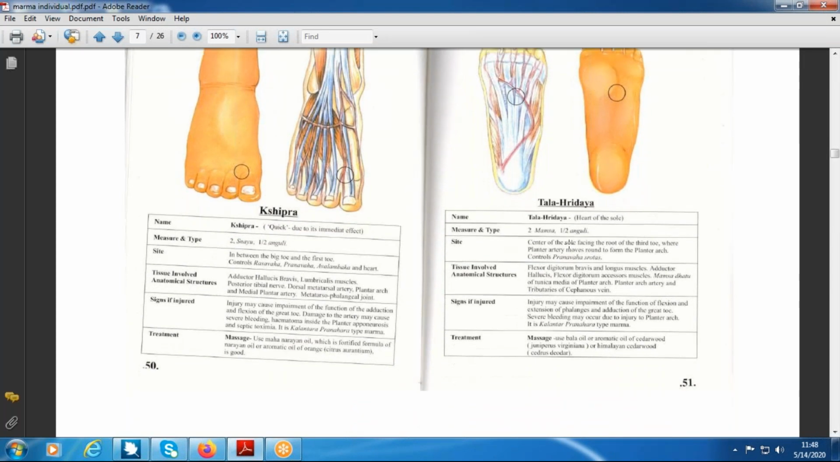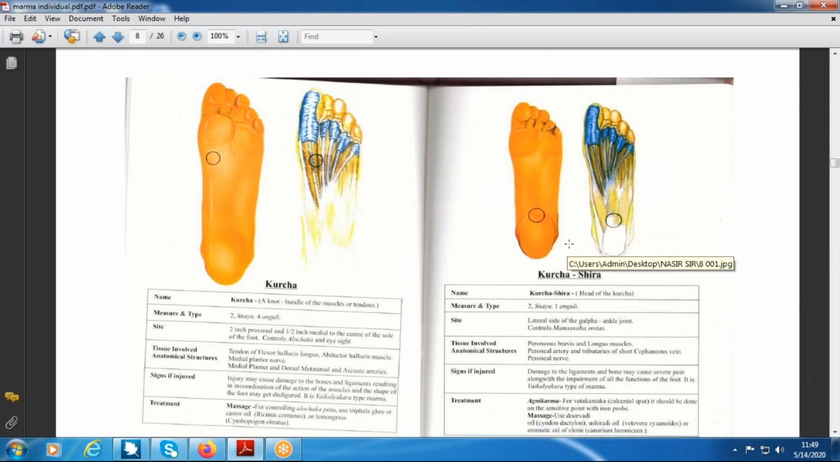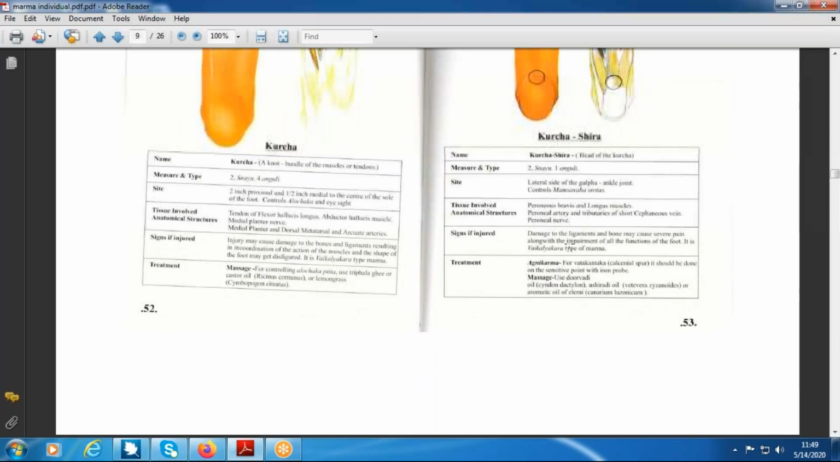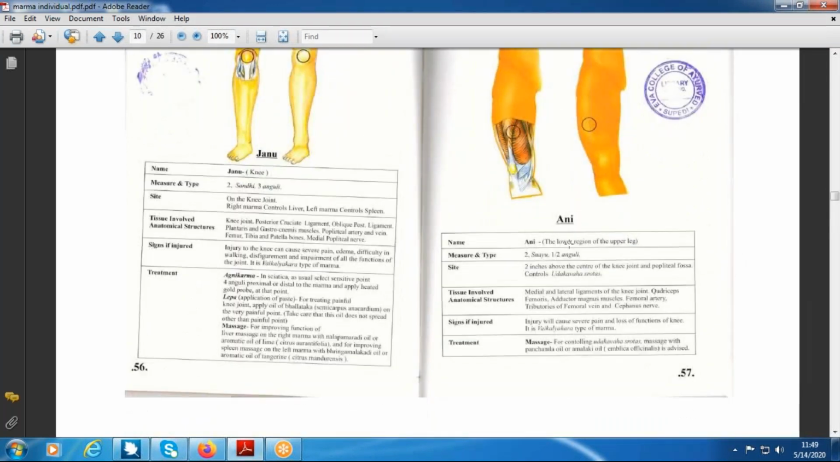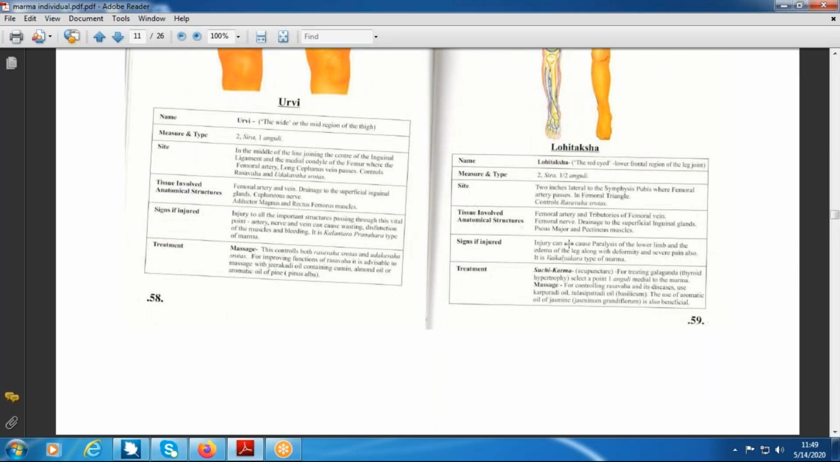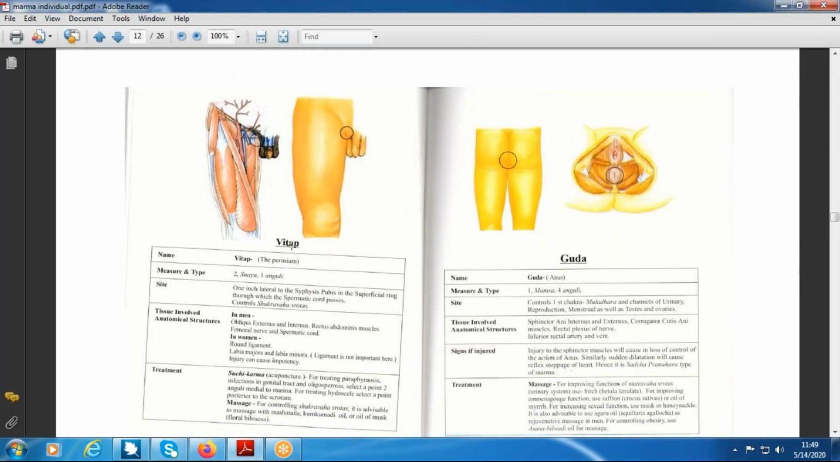Kshipra Marma in the lower limb, Talahridaya in the lower limb, Kurcha in the lower limb, Kurchashira in the lower limb, like that. In the same way, Gulfa, Indravasti, then Janu, Ani, then Lohitaksha, and the last one is Vitapa Marma. Vitapa Marma injury, once again I'll repeat, causes Shanda, that is loss of sexual activity or impotence, and Alpa Shukrata, that is low sperm count and less quantity of semen. Kakshadara injury causes Pakshagata. Manibandha injury causes Kuntata, and Purpara Marma injury causes Kuni, that is lameness.